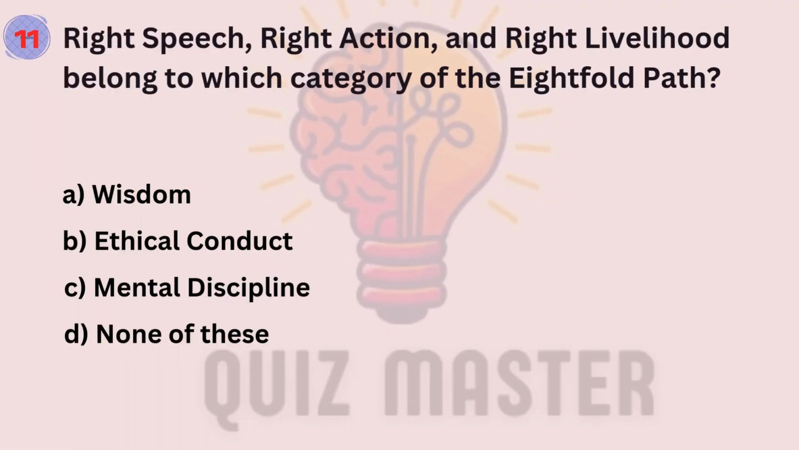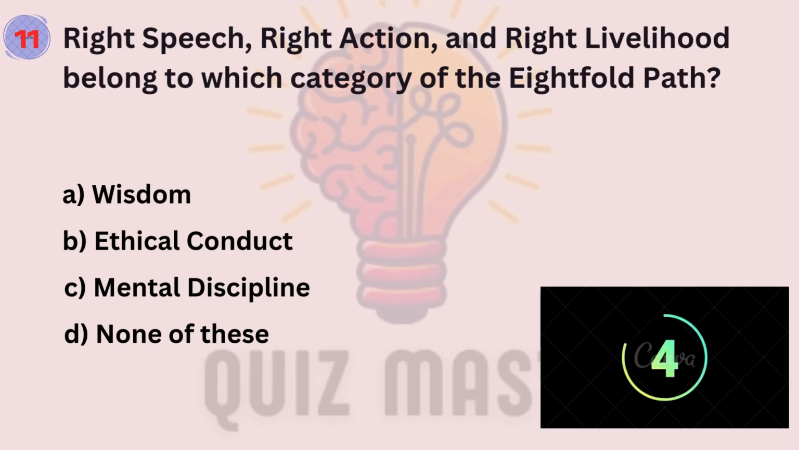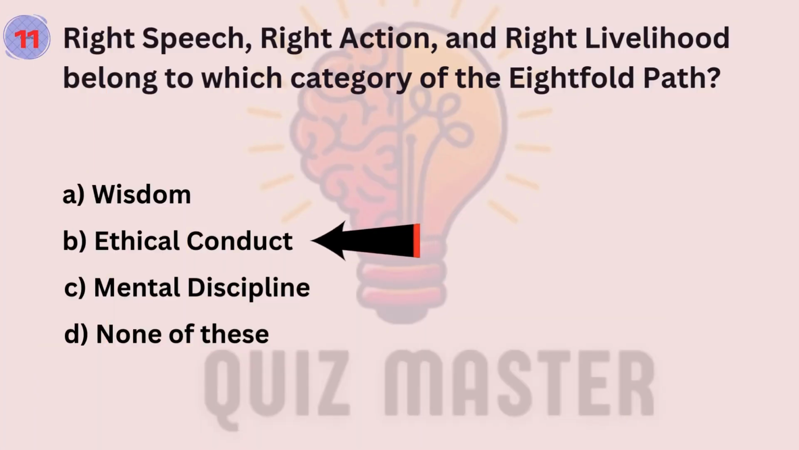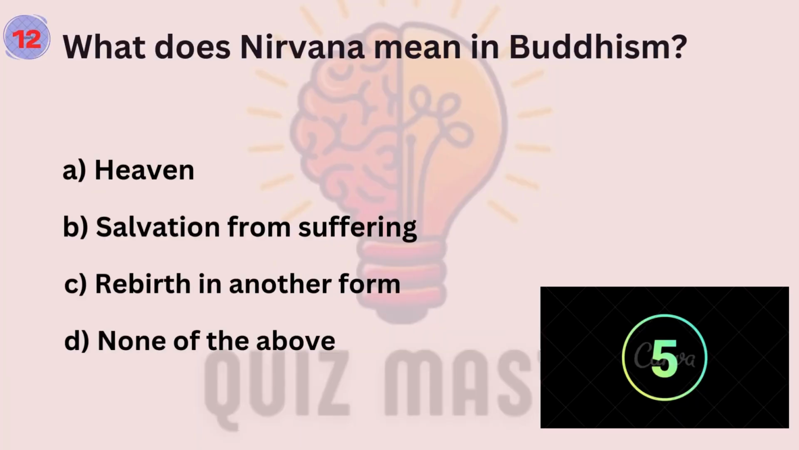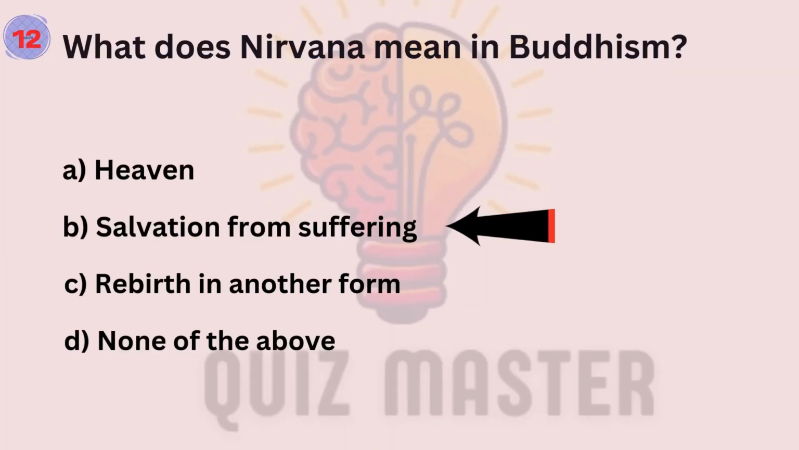Question number 11. Right speech, right action, and right livelihood belong to which category of the Eightfold Path? Answer is B. Question number 12. What does Nirvana mean in Buddhism? Answer is B.